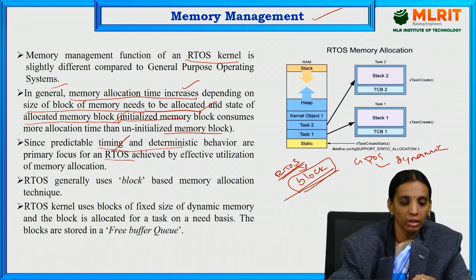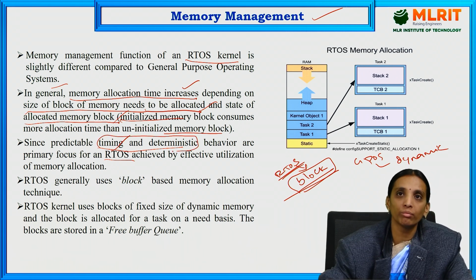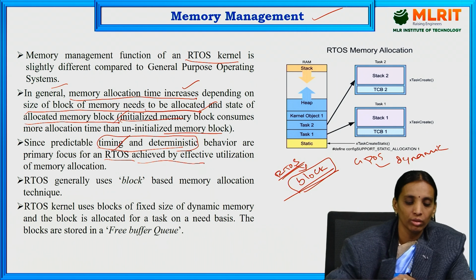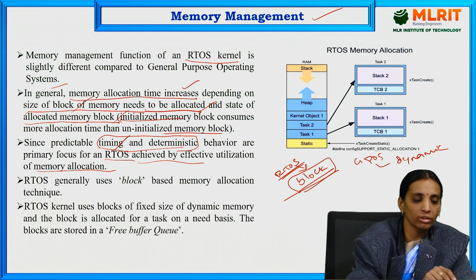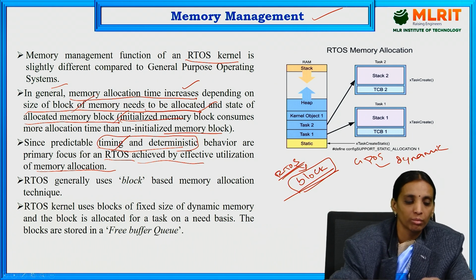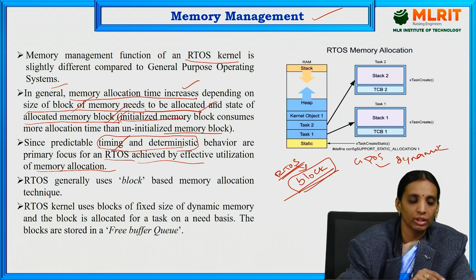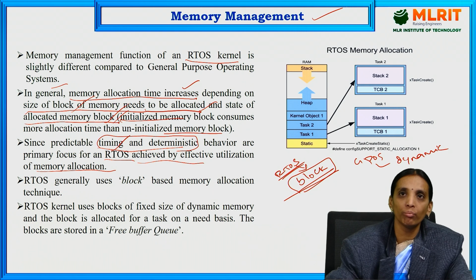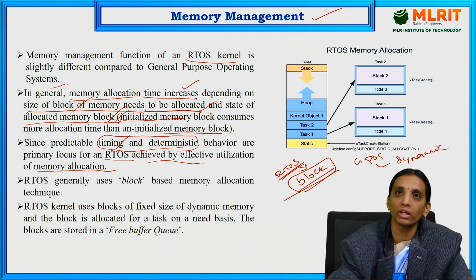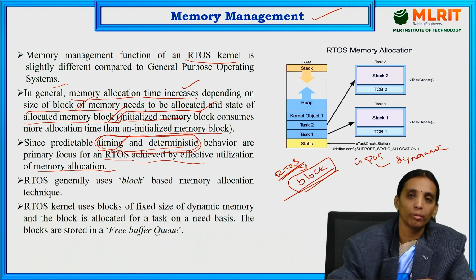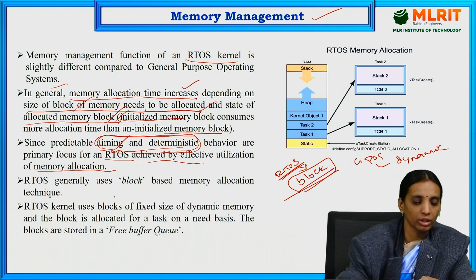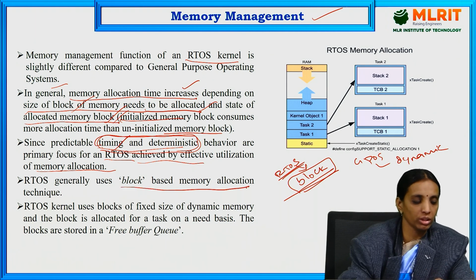By making use of these two properties, that is the size of the memory block and the state of the memory block, we can achieve effective memory allocation. So RTOS generally uses the block based memory allocation technique.